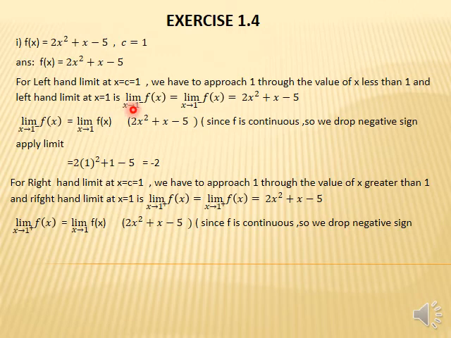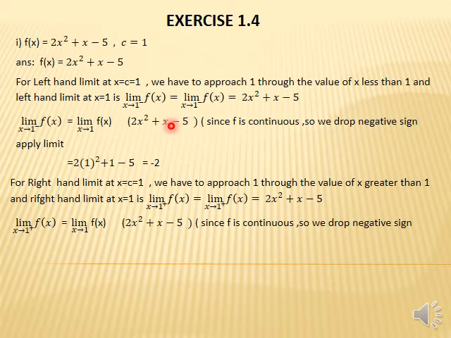The left hand limit as x approaches 1 is the limit as x approaches 1 from which side? Left hand side, it means negative side, of f of x. And student, you know that the given function f of x equals 2x square plus x minus 5. Now student, start the solution. Limit as x approaches 1 from the negative side of f of x equals the limit as x approaches 1. Student, firstly we write 1 with a negative sign and then in the next step the limit as x approaches 1, because this function is continuous. If we put 1 in this function, this function always remains continuous.